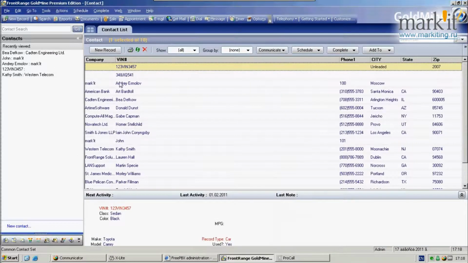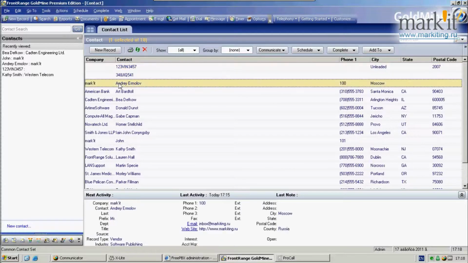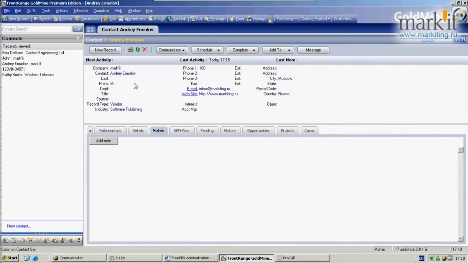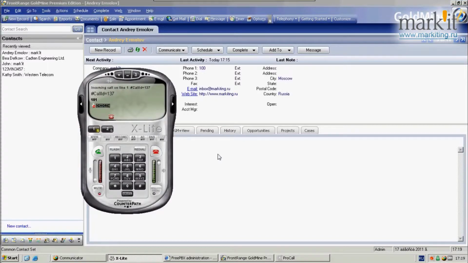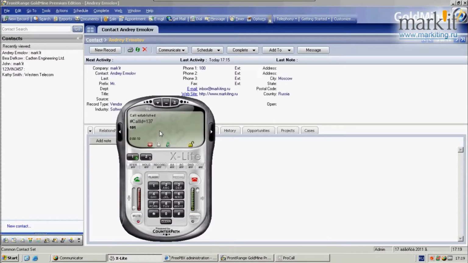To call a contact from the GoldMine window, we can either select a contact or open a contact profile. Then click Telephony, Dial Contact. To get an employee connected to a contact, the CTI application first commands the telephone system to establish the first call leg to a caller, or an employee, the one who established the call. Second, the CTI application commands the telephone system to establish the second call leg to a customer. So this is how click-to-dial is done.